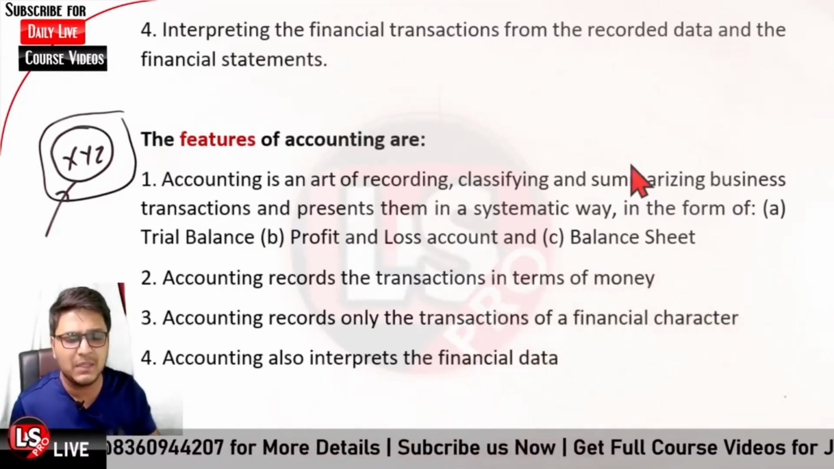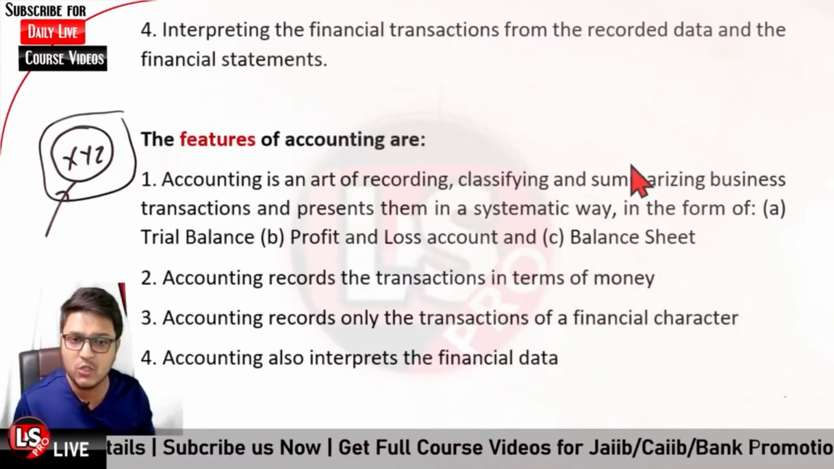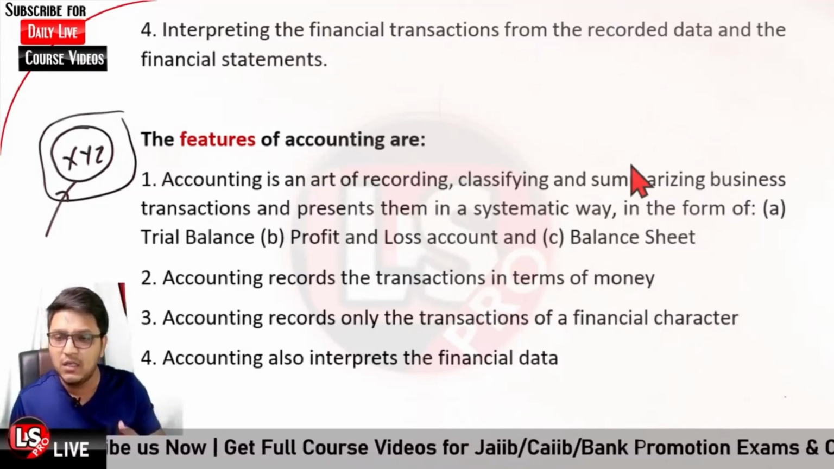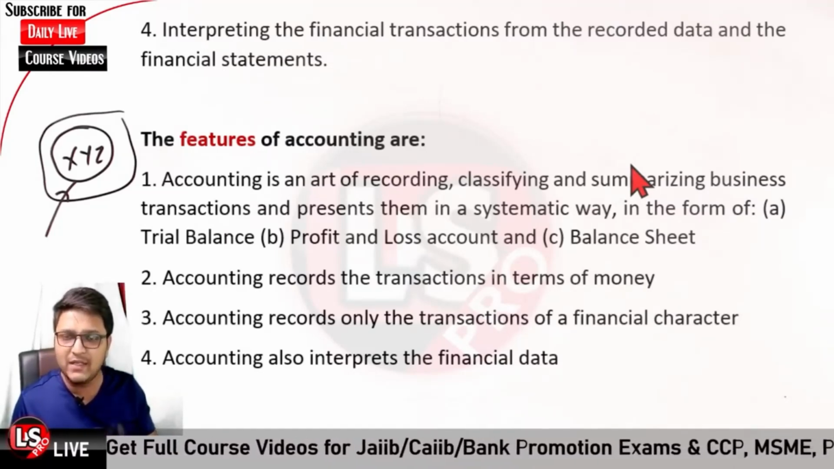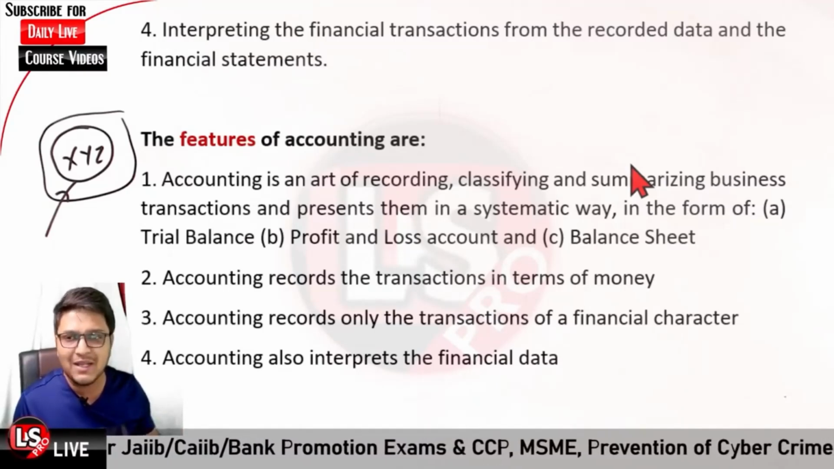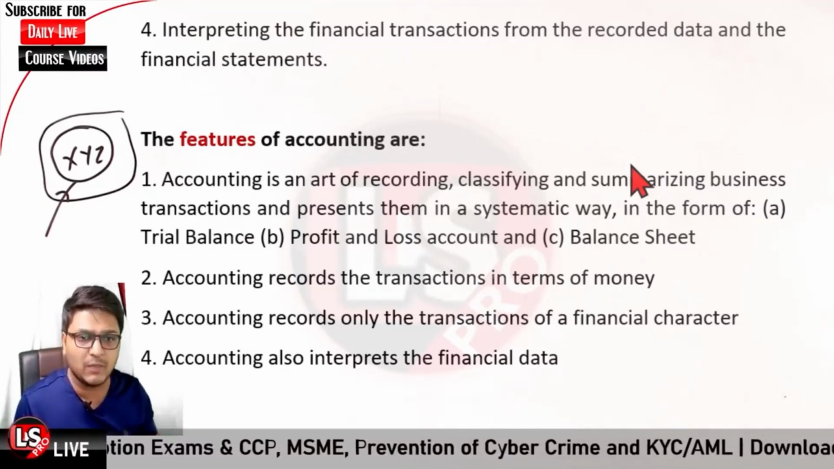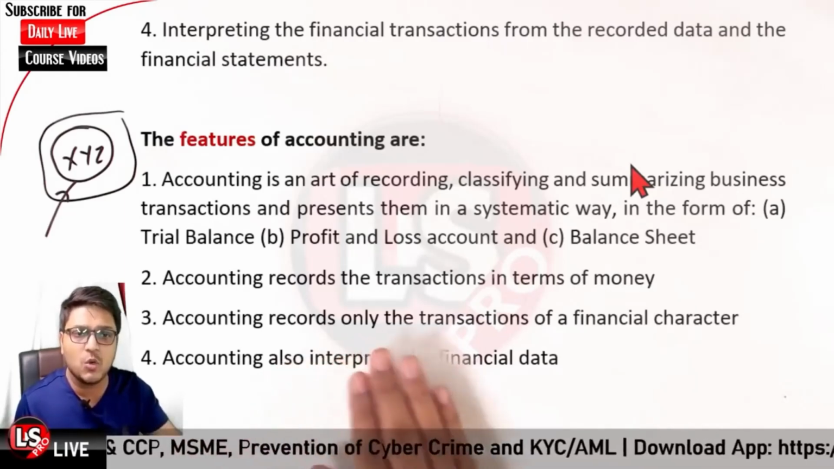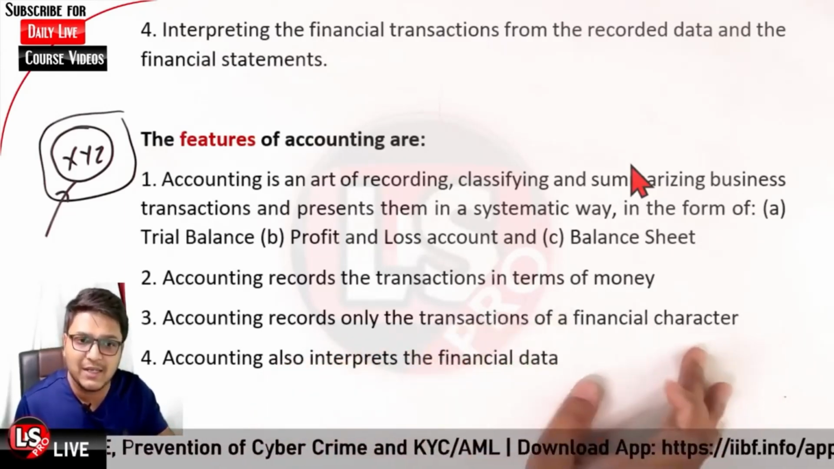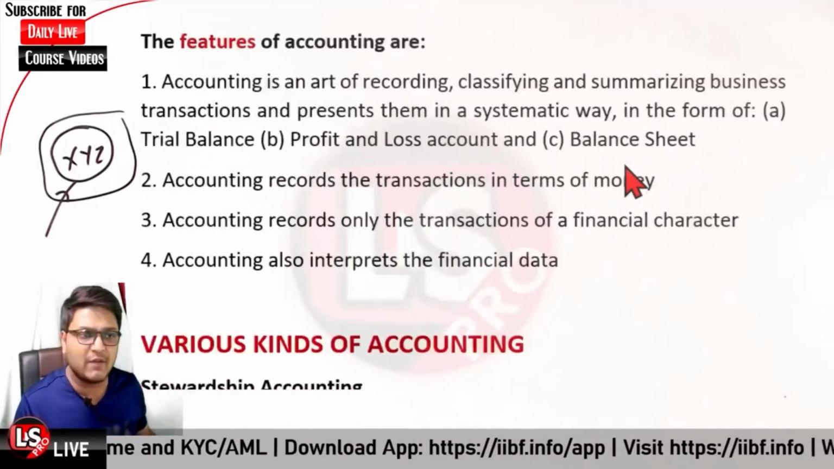That is a simple thing to learn about: everything that we are going to enter in the journals, or deal with in the trial balance, only those transactions will be dealt with which are there in terms of money. Okay, then regarding accounting records, only transactions of a financial character, and accounting also interprets the financial data that we have already learned about.